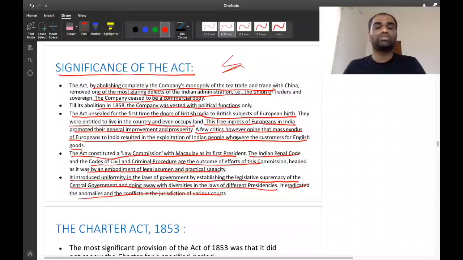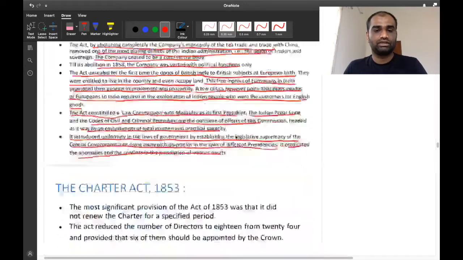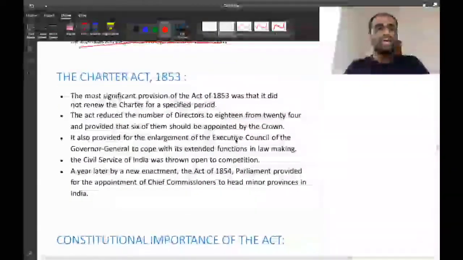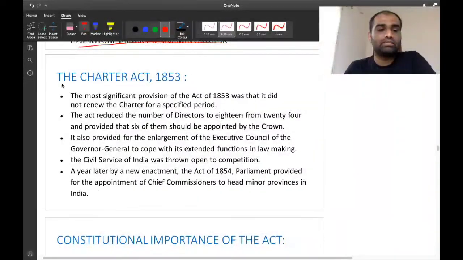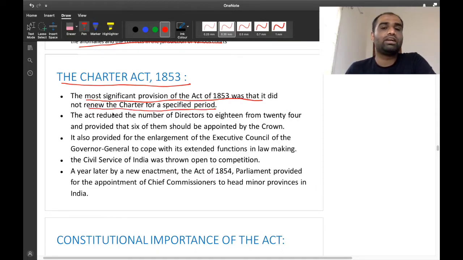Now, these anomalies were solved by the Charter Act of 1833 because the laws passed by the Governor General of India had to be applied uniformly throughout the territories of India. Okay. So the next act after the Charter Act of 1833 was the Charter Act of 1853. The most significant provision of the Charter Act of 1853 was that it did not renew the charter for a specific period. So that's the most significant provision of this Charter Act.